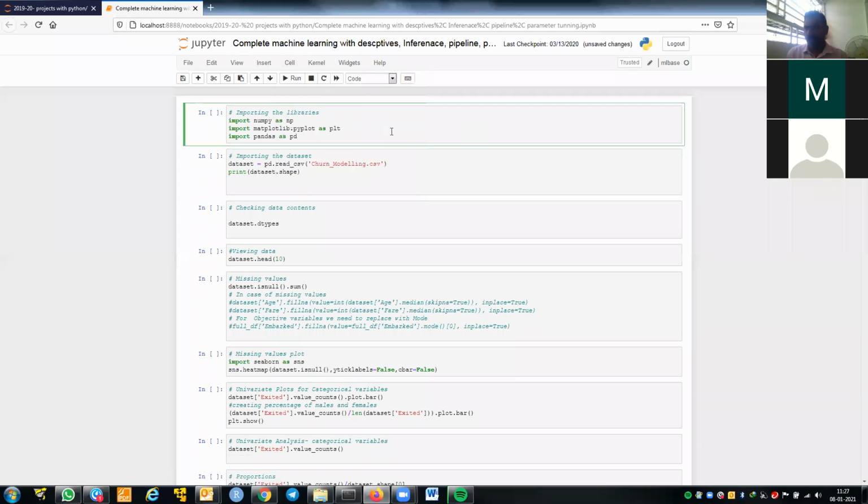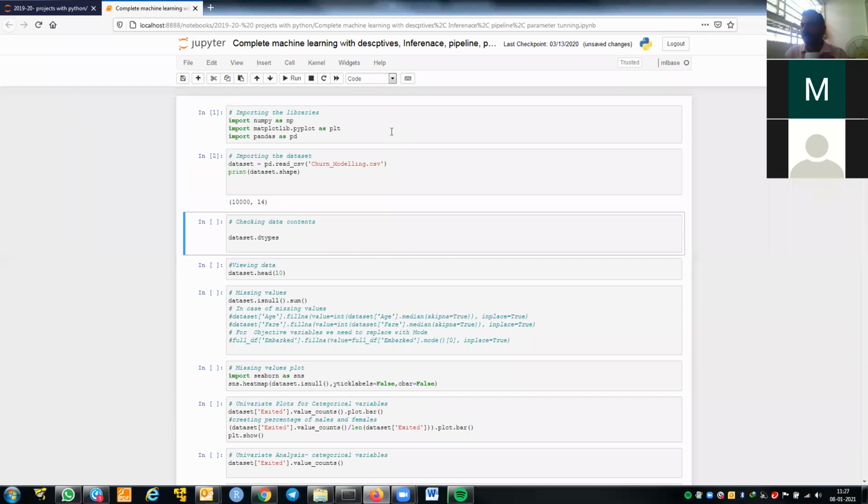Now we are just reading the data. We are reading the data by using the read_csv function from pandas. After executing this second cell, your data will be stored in a data frame called dataset.